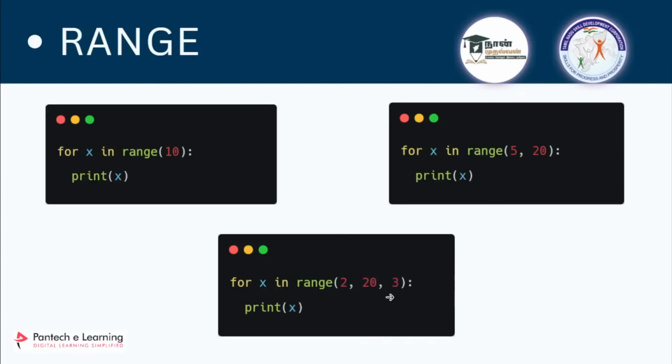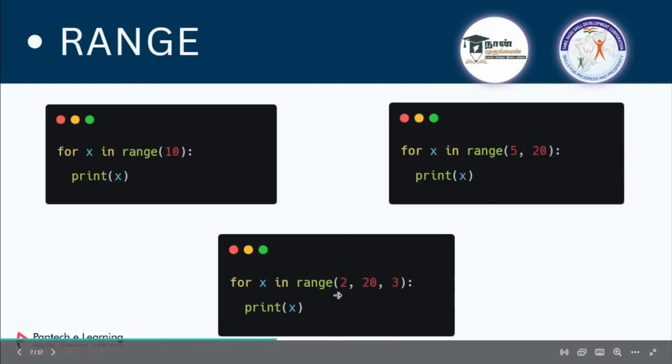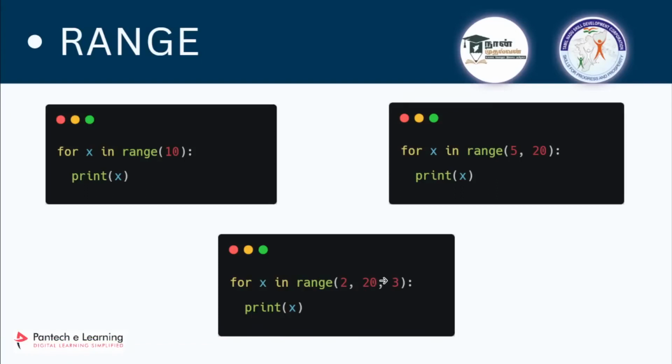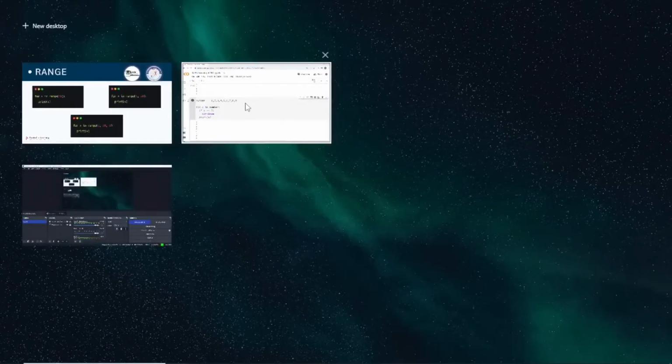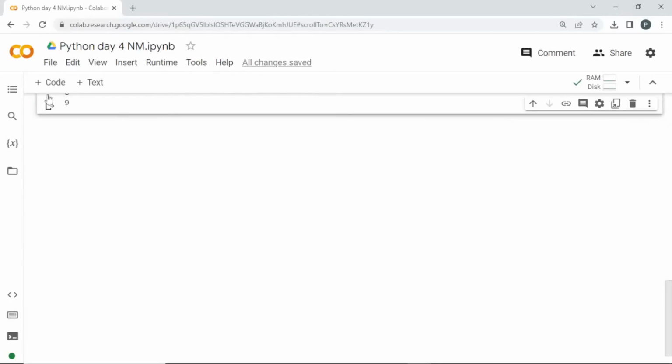So what is the step? If I mention 2 here in the step, it is going to print 2 and then it will skip 3, then it will print 4, then it will skip 5 and it will print 6. In that increment value it will keep on going. So if I mention 3 here, it is going to skip 2 values and print the third one, then skip 2 values, print the third one, and so on. So you'll see these three examples now in Colab.